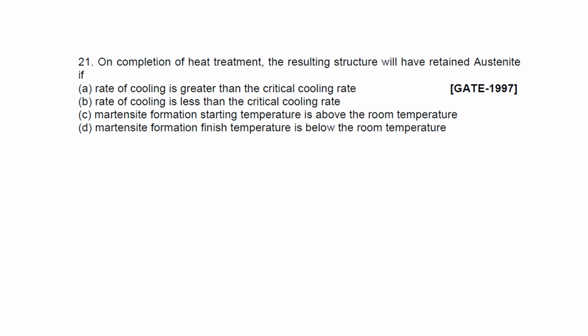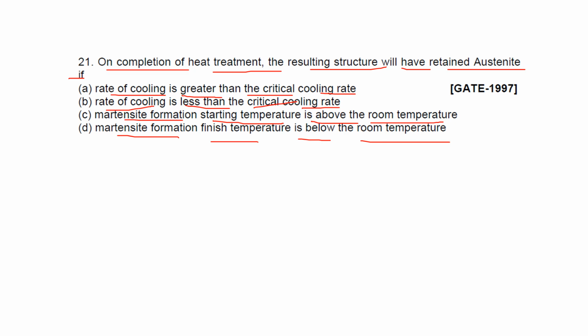Next question. On completion of heat treatment, the resulting structure will have retained austenite if the rate of cooling is greater than the critical cooling rate, the rate of cooling is less than the critical cooling rate, martensite formation starting temperature is above the room temperature, or martensite formation finished temperature is below the room temperature.